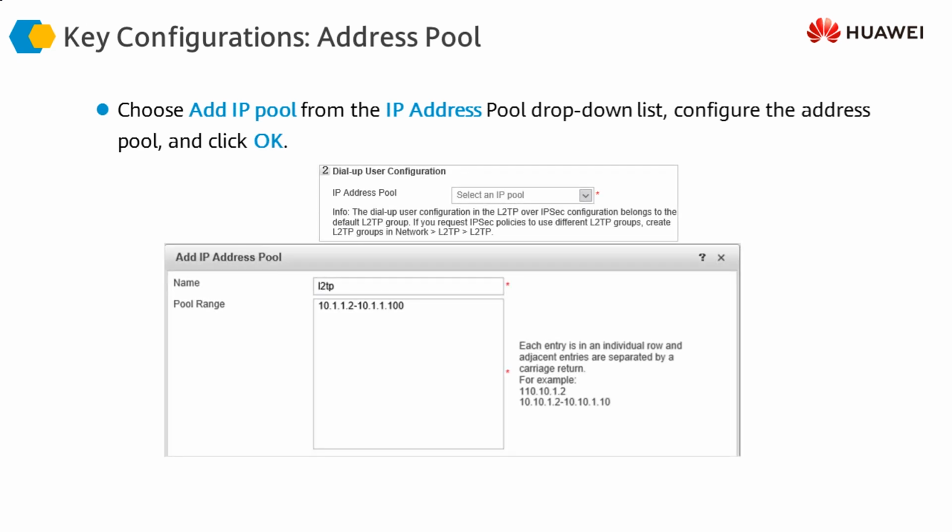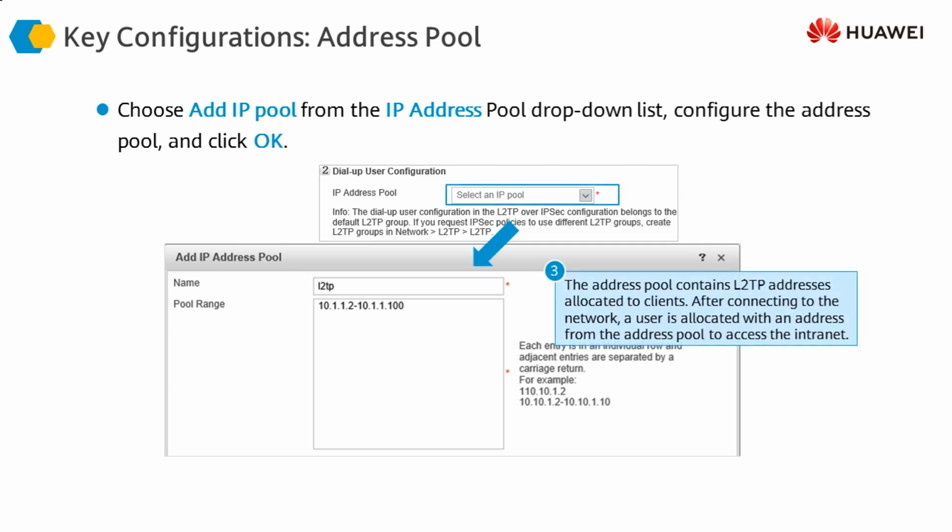Any user which is going to connect to the firewall using L2TP is going to be assigned an IP address from the pool of the headquarter network. 10.1.1.2 up till 10.1.1.100, these are the IP addresses which we are going to provide to the mobile users. So all this is related to L2TP configuration.